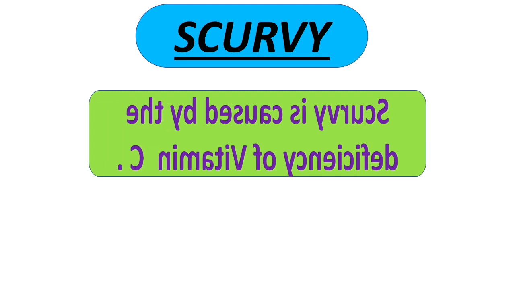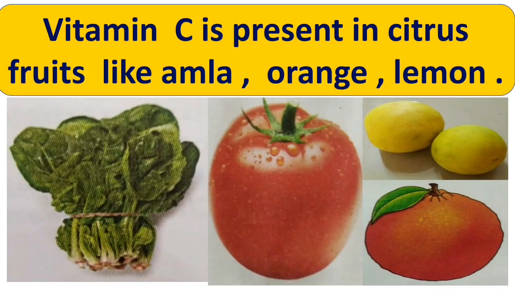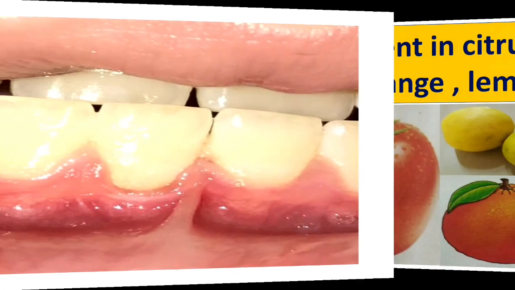Scurvy is caused by the deficiency of vitamin C, and its symptoms are bleeding and swelling of gums. Vitamin C is present in citrus fruits like amla, oranges and lemons. Leafy vegetables are also rich in vitamin C.